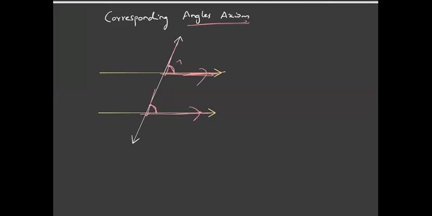So here angle 1 and angle 2 are equal. Similarly, angle 3 and angle 4 are equal because these are corresponding angles. Angle 5 and angle 6 are equal, and angle 7 and angle 8 are also equal, because these are corresponding angles. So if we have a pair of parallel lines, then corresponding angles are equal. And the converse of this statement is also true.